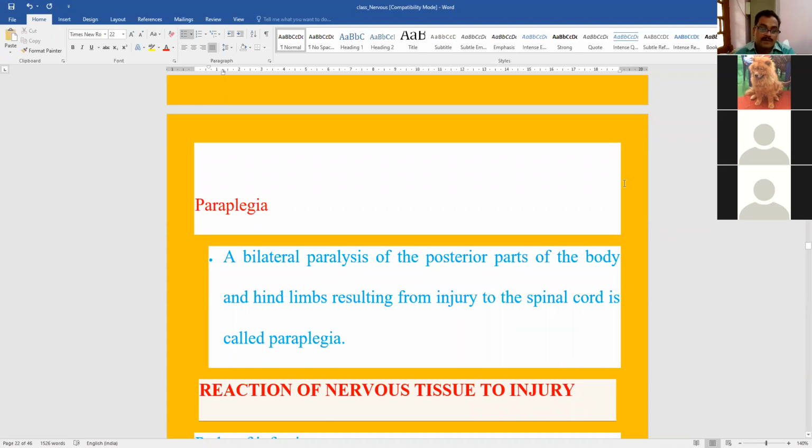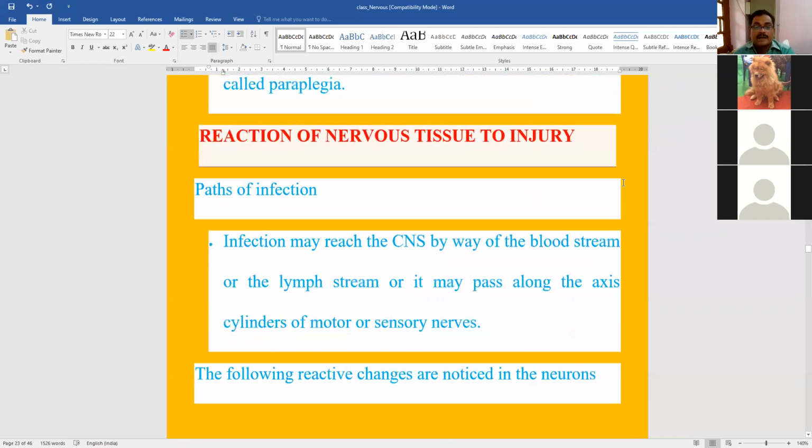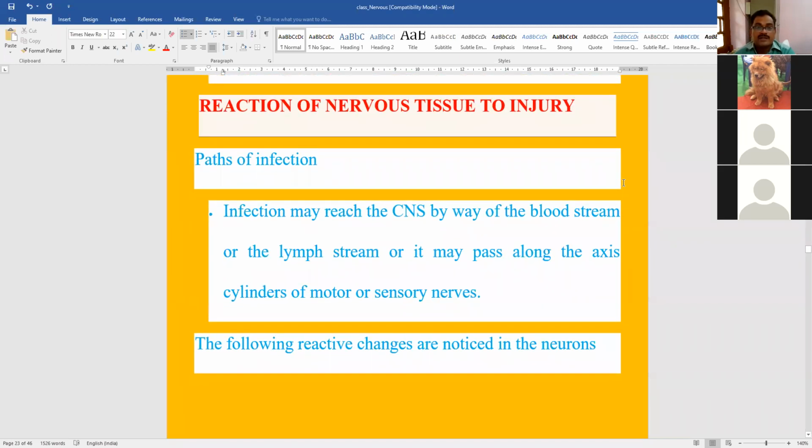So hemiplegia is either in the left or right. Paraplegia is in the posterior part, that is involving both of the limbs. And the most important topic, reaction of nervous tissue to injury. It is most often asked in the exam. Reaction of nervous tissue to injury.